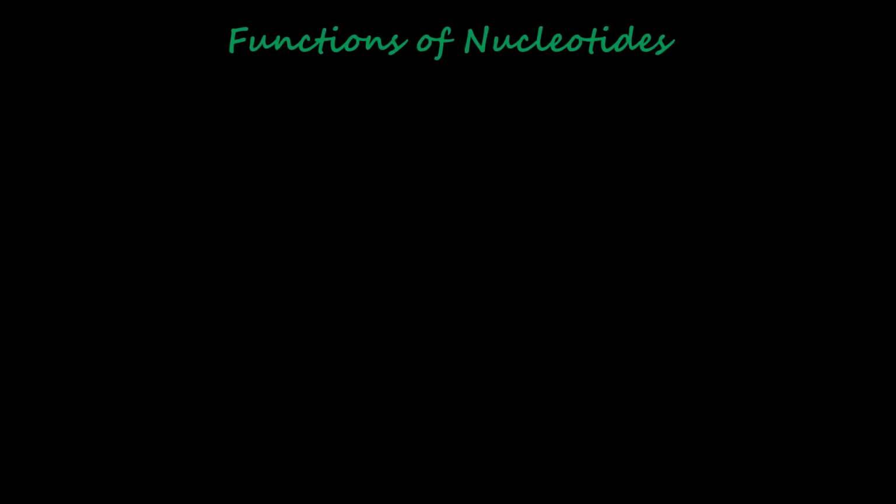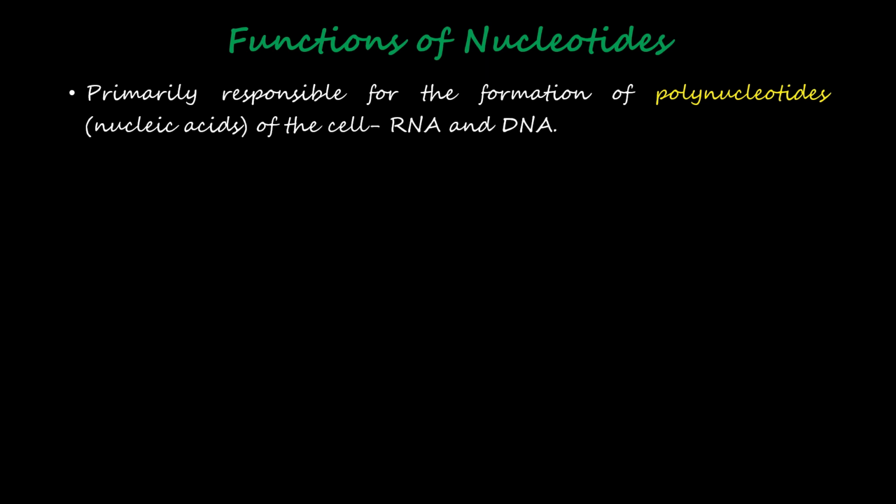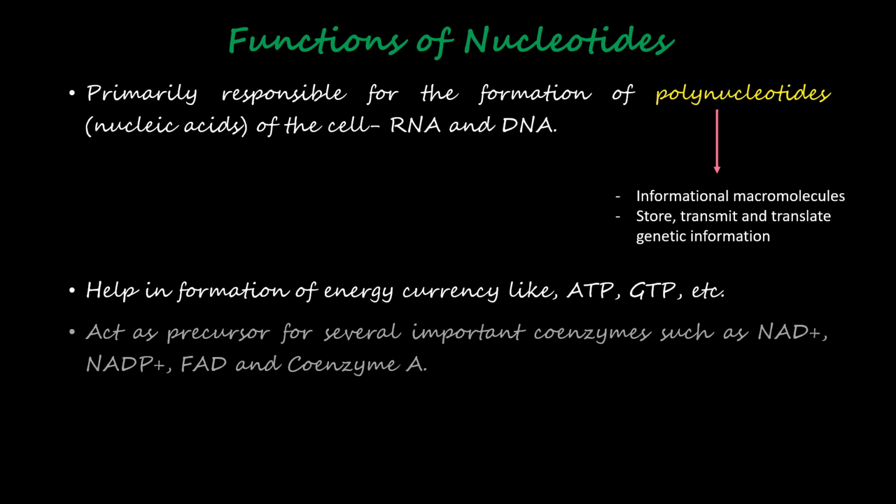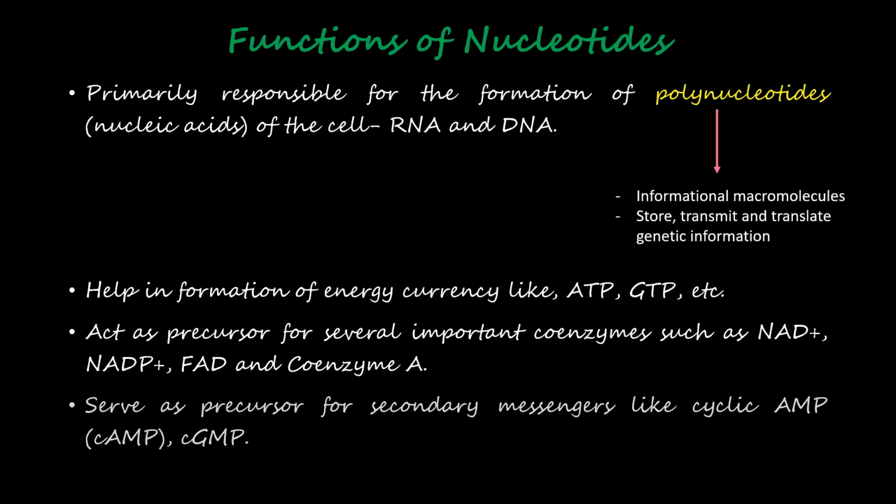Now we come to the functions of nucleotides. They are primarily responsible for the formation of polynucleotides, which are the nucleic acids of the cells, RNA and DNA. Polynucleotides are informational macromolecules which store, transmit and translate genetic information. Nucleotides also help in the formation of energy currency like ATP, GTP, etc., act as precursors for several important coenzymes such as NAD+, NADP+, FAD and coenzyme A, and serve as precursors for secondary messengers like cyclic AMP, cGMP, etc.